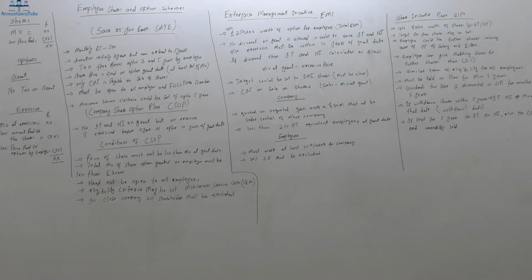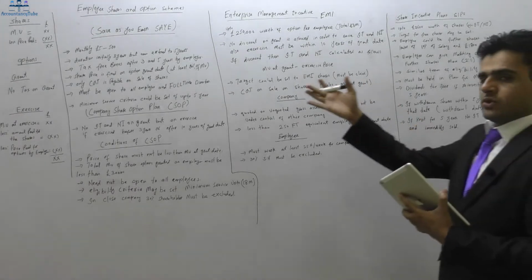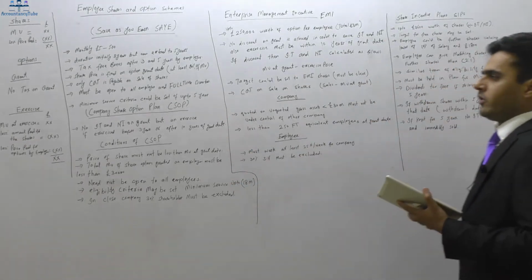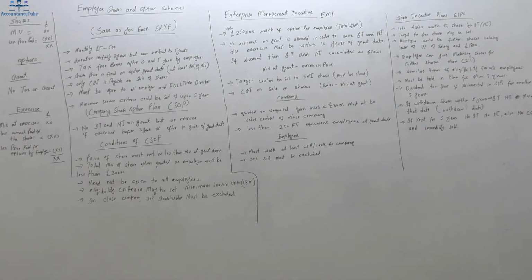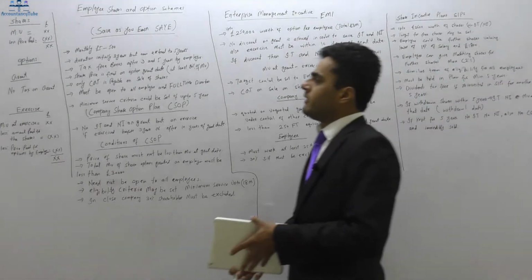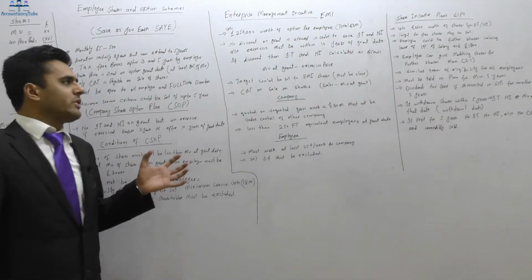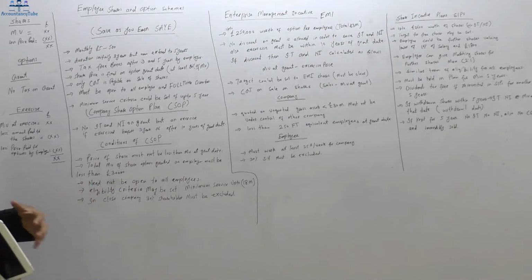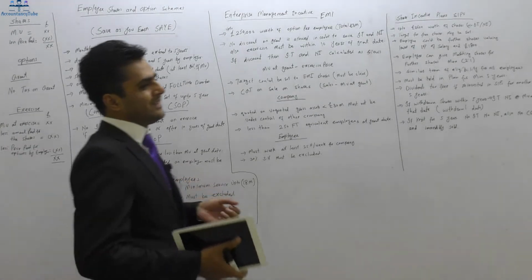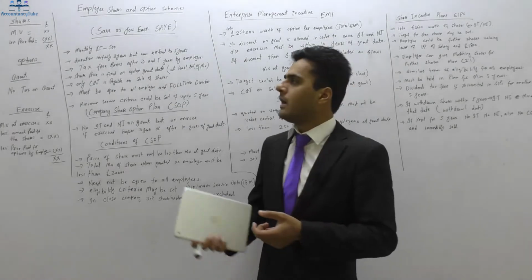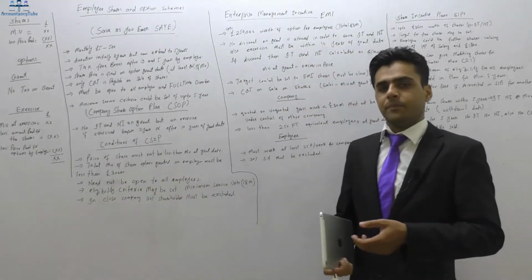Right, so first one, save as you earn. Now you might not be able to read it clearly. I will read it out to you, then you can write it down in your notebooks. However, if you are able to read my writing, then fair enough, just write it down please. Right, then save as you earn. First of all, the SAYE scheme. In this scheme the employee, out of the salary, will be contributing towards this scheme. So they will be saving some amount in the save as you earn scheme, right?